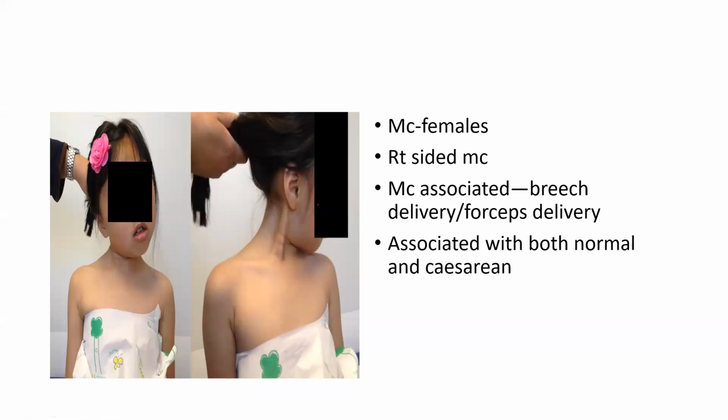Other than this, breech delivery or forceps delivery also causes torticollis. So breech and forceps. These two are very common, and intracranial hemorrhage is also related to torticollis. Torticollis can be found equally in both normal and cesarean deliveries, so there is no significance of either one. It is happening in both, with no specificity of being more in cesarean or more in normal. But breech and forceps you should remember. With breech delivery or forceps delivery, torticollis is common.